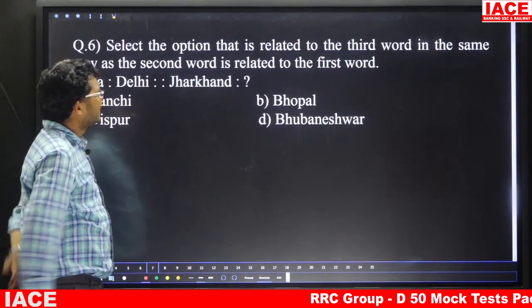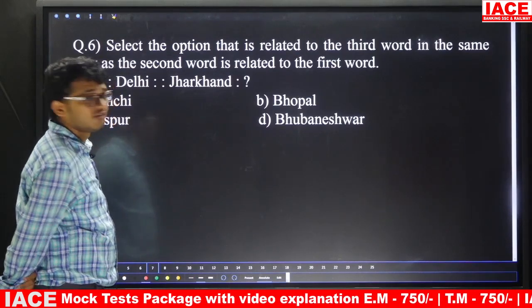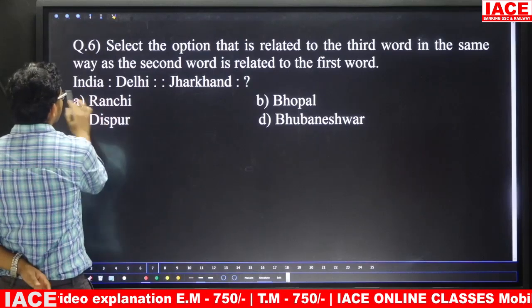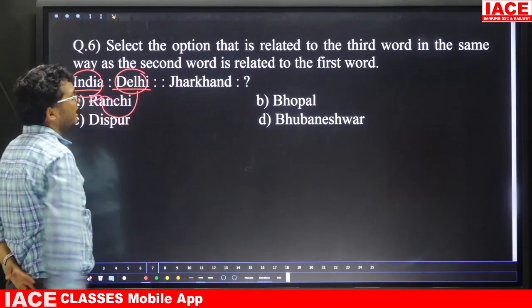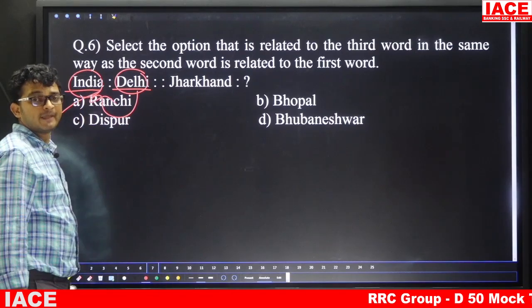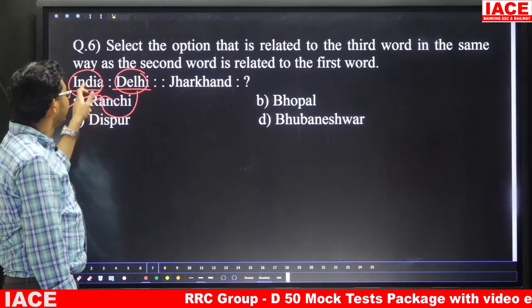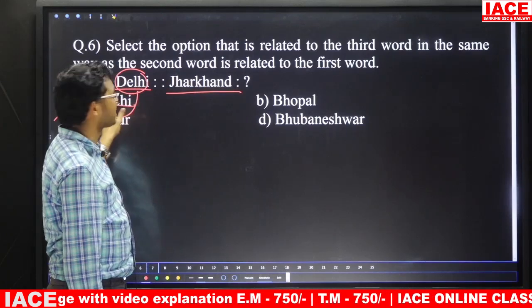Question number 6. Select the option that is related to the third word in the same way the second word is related to the first word. Suppose, friends, take India, Delhi. Here Delhi is the capital city of India. In the same manner, Jharkhand's capital is Ranchi. So the answer is option A.